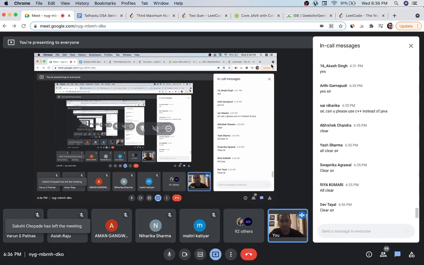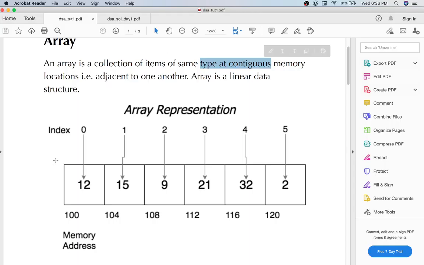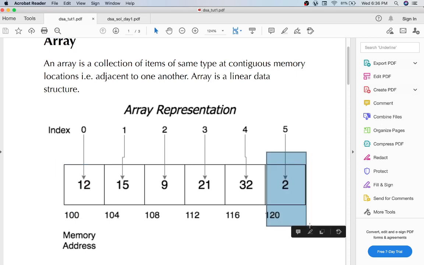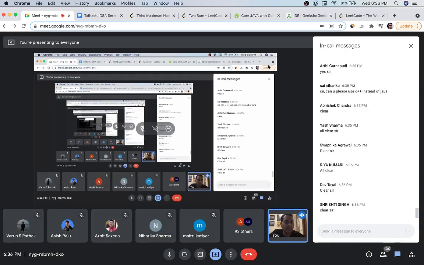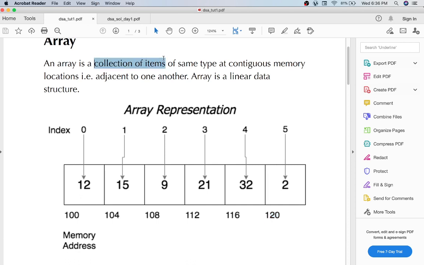So what could have been the alternative? One block is kept at 100, the second block is kept at 120, the third block is kept at 540 or somewhere else. That would be a non-contiguous or random memory allocation. So this is what we have understood: an array is a collection of items of the same data type at a contiguous memory location. An array is a linear data structure.